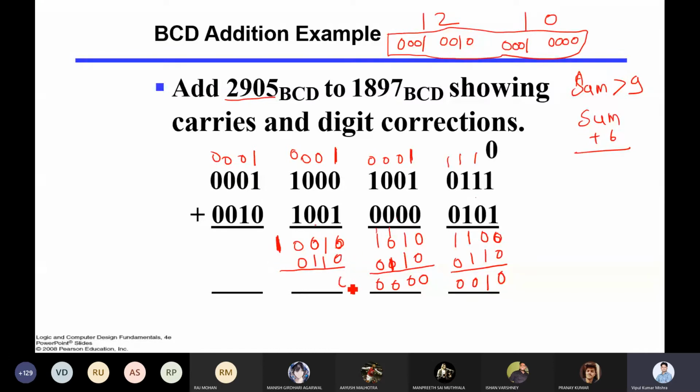So what will you get? 0 plus 0 is 0, 1 plus 1 is 0. Then again 1 plus 1 is 0, and then 1 plus 1, it will be 1, and then you will get this one, this will go to the carry, and then add it here. 1 plus 1, you will get 0, then 1 will be carry, 1 plus 1, you will get 0, then 1 will be the carry, 1 and 0. So finally, because it is not more than 9, it will remain the same. Let me write the final numbers here: 0, 1, 0, 0.